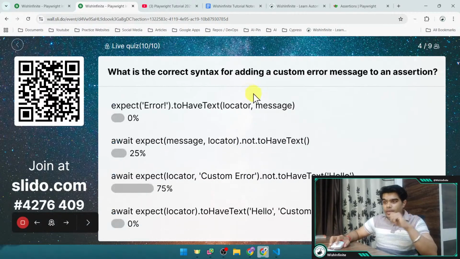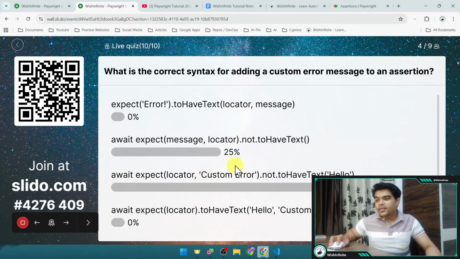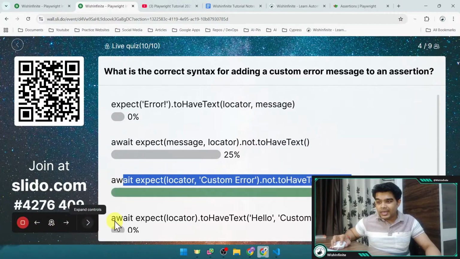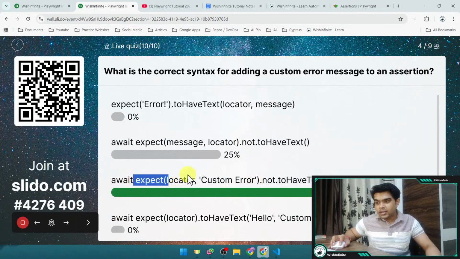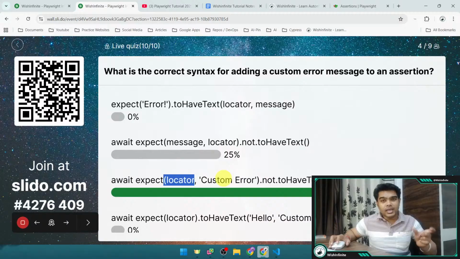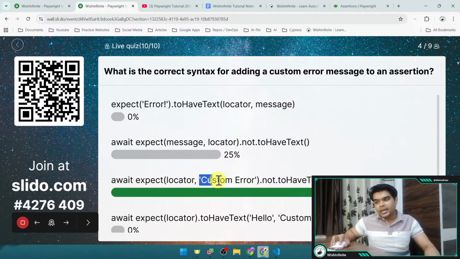Okay, so we have got 75% answers for option C. Let me reveal it. So this is the correct answer, option C: await expect, and then we need to provide the locator, right? Here we provide whatever the button or input or any element locator, and for this expect method only we are providing this second argument, which is the custom error, right?